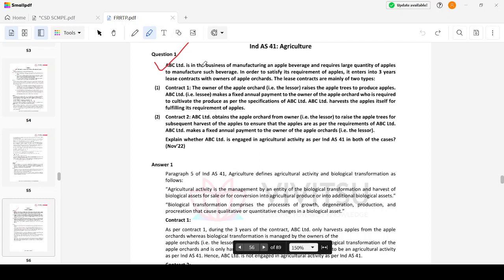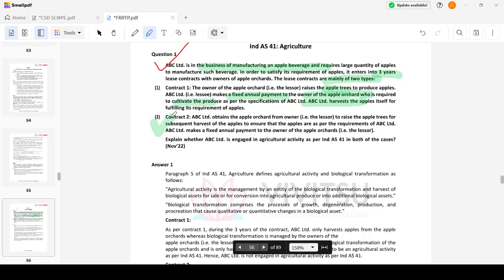ABC Limited is in the business of manufacturing an apple beverage and requires a large quantity of apples to manufacture its beverage. In order to satisfy its requirement, it enters into a 3 years lease contract with the owners of the apple orchards. The lease contracts are mainly of two types. Contract 1: the owner of the apple orchard raises trees to produce apples. ABC makes a fixed payment, and it also harvests. Then the owner of the apple orchard is going to cultivate the produce.